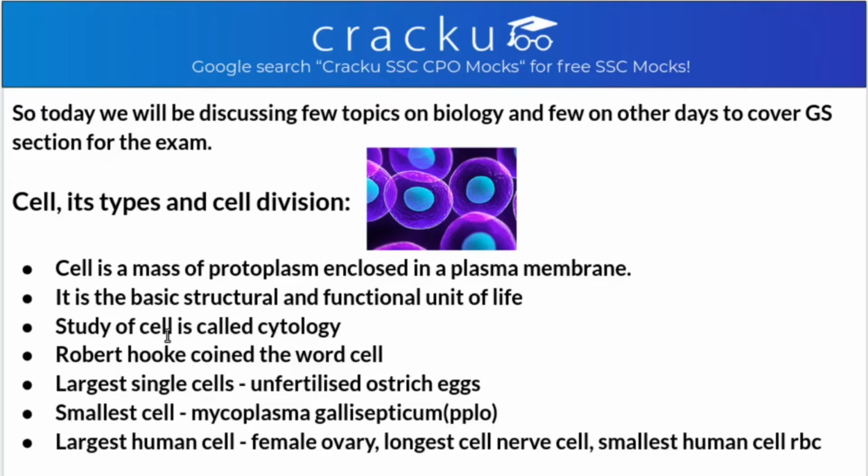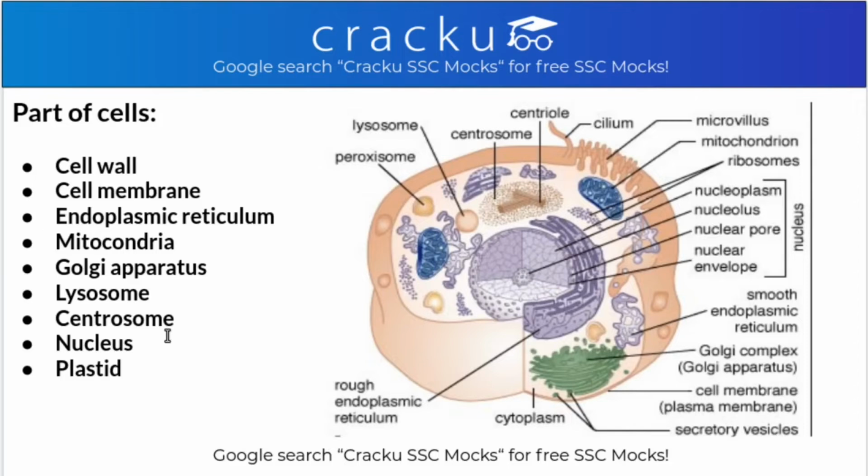Now, let's see the parts of cells, like what are the constituents of the cell. A cell contains a cell wall that is only found in the plant cell, and a cell membrane that is found in both plant and animal cells, and it helps in the entry and exit of substances, whereas the cell wall gives rigidity and strength to the cell.